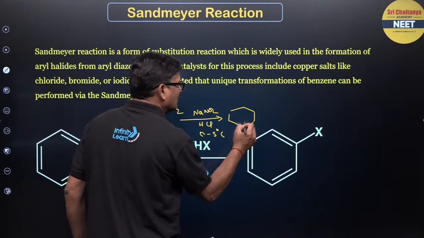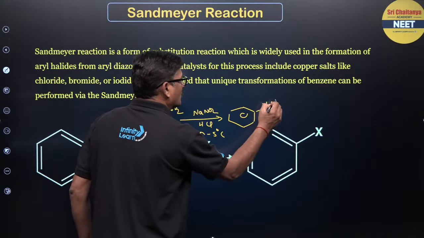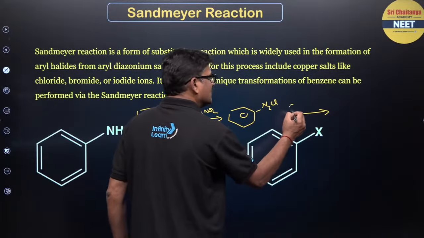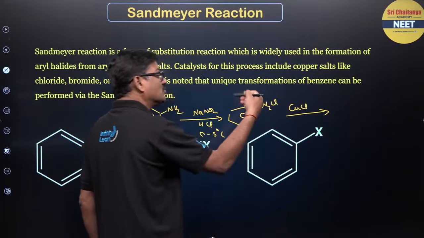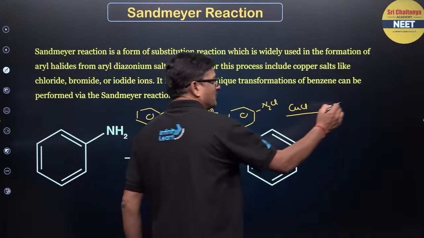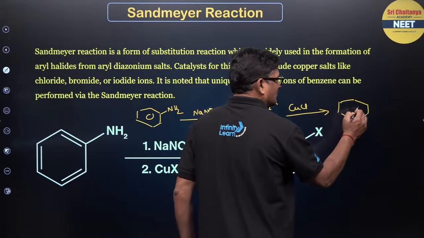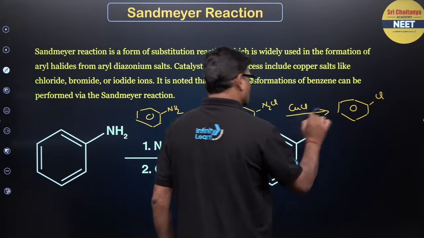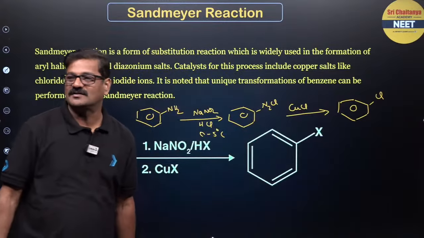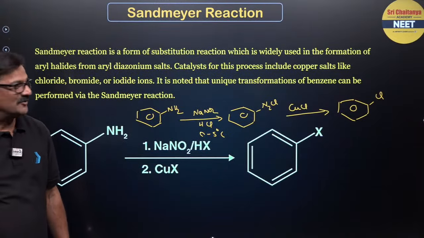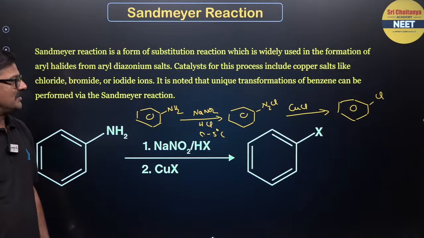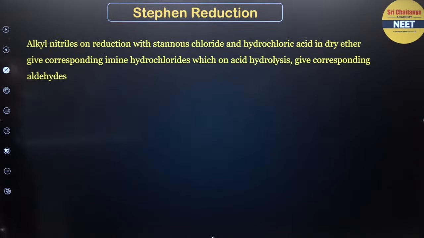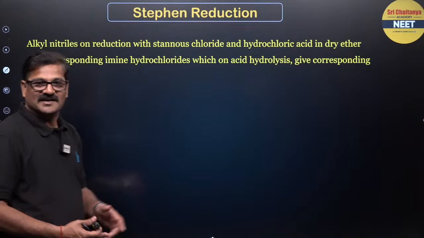You will be getting benzene diazonium chloride, and if it is treated with CuCl or Cu2Cl2, you are going to get chlorobenzene. Okay, so this reaction is known as Sandmeyer reaction. Gattermann reaction will be like this, right? Any doubt?